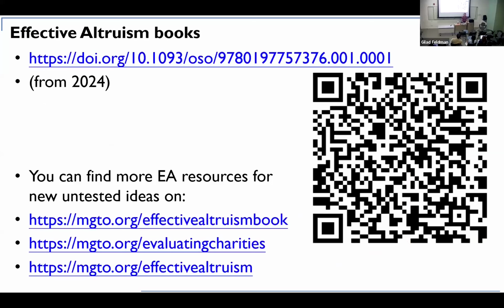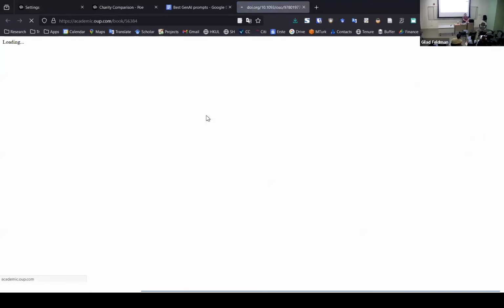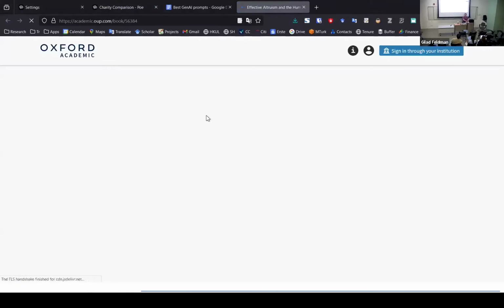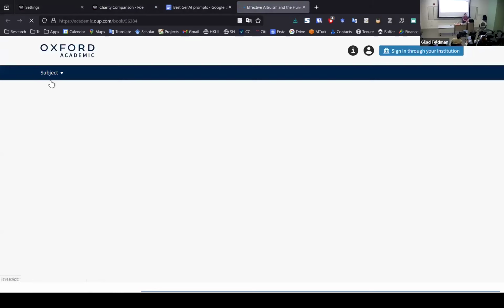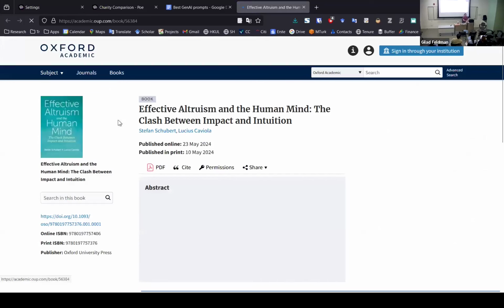And then we have a lot of effective altruism books. So if you're thinking, I don't have any interesting ideas for any kinds of factors, you can actually go and look at effective altruism books. So one of them just came out this year. You can scan this if you want later on, but it's an open access book. So it will only cost you if you want a hard copy, but if you're okay with a PDF, then it's completely free. So yeah, this is what it looks like.